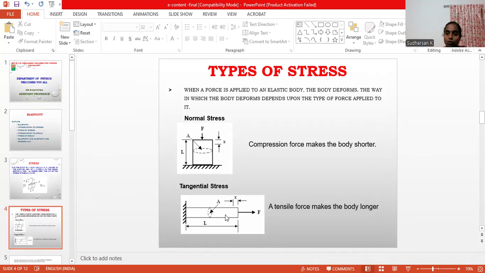Now we move to the tangential stress, which is just the opposite of the normal stress. The force we apply to the material is parallel to the surface of that material. That is called tangential stress. Both are stress, but the direction in which we apply the force differentiates the types. Normal stress is perpendicular to the surface of the material, and tangential stress is parallel to the surface of the material.